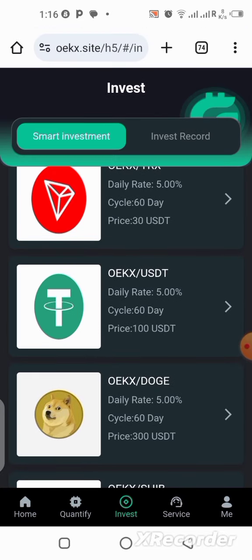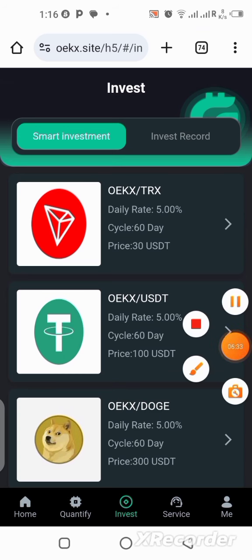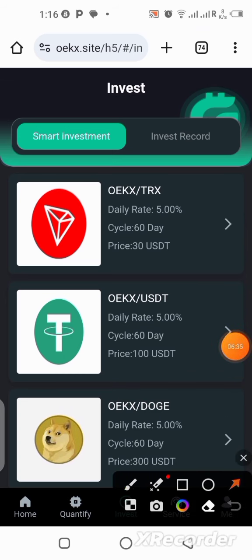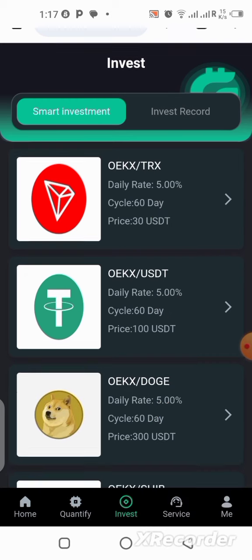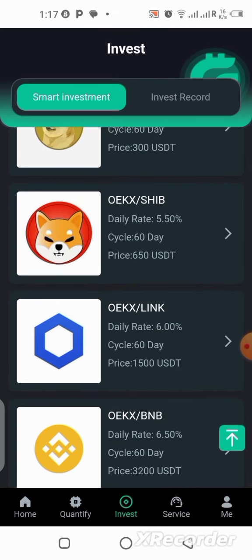So the first one is the lowest anyway. It's the lowest amount here. You start with 30 USDT, while the second one goes with 100, the third one goes with 300, and so on. You have to take your time to check them out and to be sure of what you're doing.